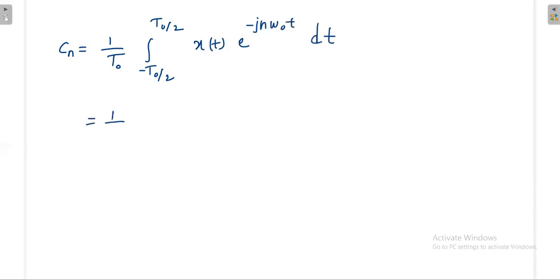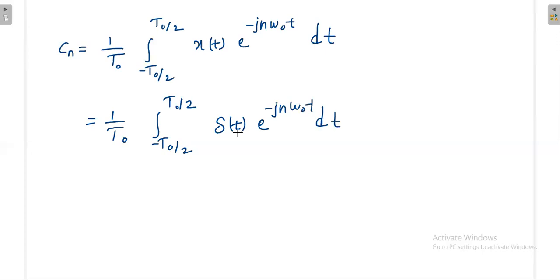Here x of t is del t. Already we know that whenever the impulse is multiplied by another signal, the time in that other signal can be replaced with the impulse time.